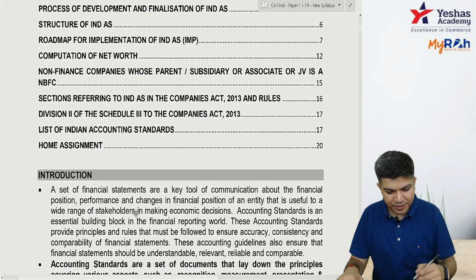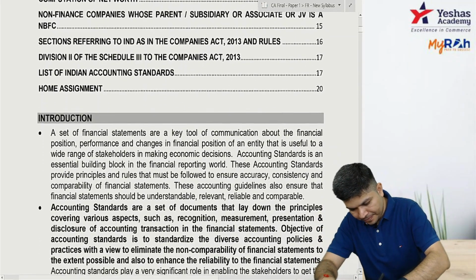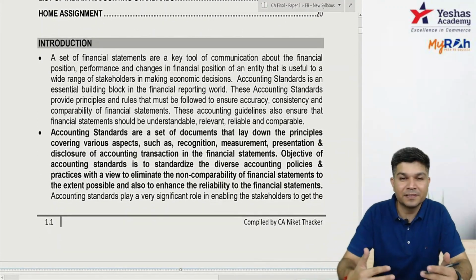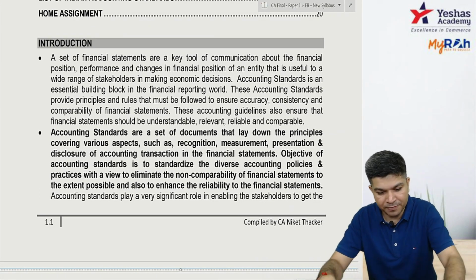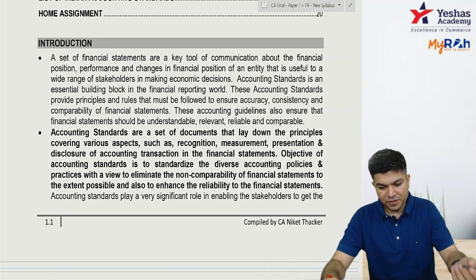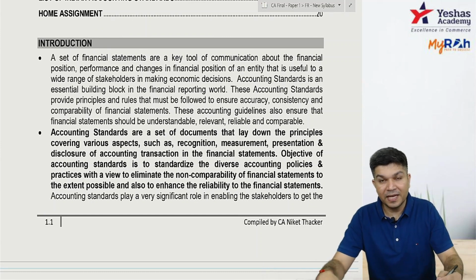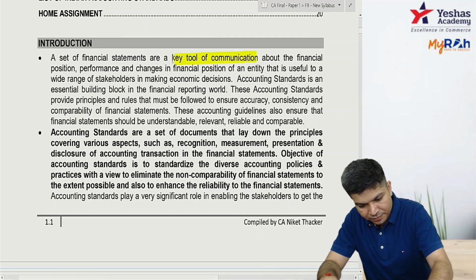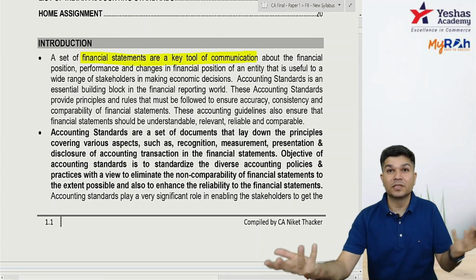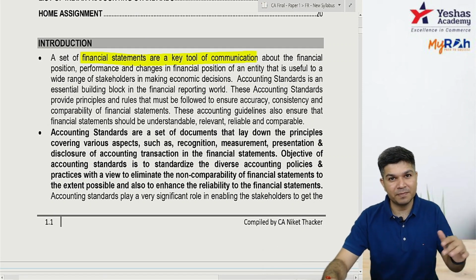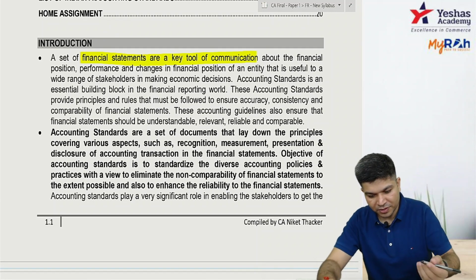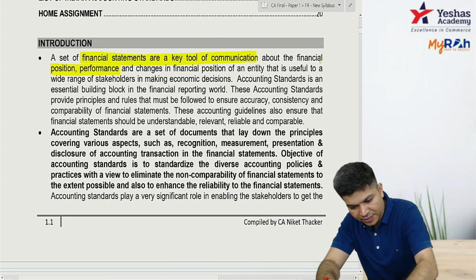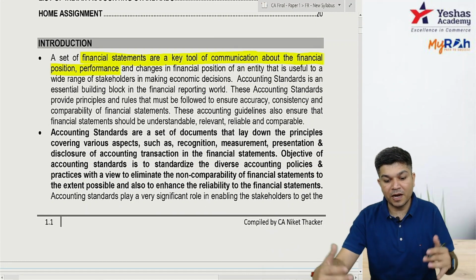Okay, so let's just check over here, introduction. See, this chapter starts with some theory. From the exam angle, the theories are not that important, but yes, we'll be covering whatever is relevant. So first of all, they are telling that financial statements are a key tool of communication. They communicate about what? The financial position, that's the balance sheet, financial performance, that's your P&L, and the changes in financial position. Fine. And whenever we prepare these financial statements, there are accounting standards.